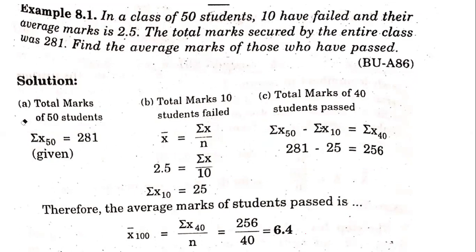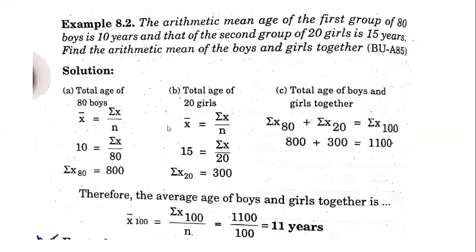Now let us go to the next problem. Here we have one more problem similar to the previous problem. The arithmetic mean age of the first group of 80 boys is 10 years, and that of the second group of 20 girls is 15 years. Find the arithmetic mean of boys and girls together. Now what we have to do is convert the average age of boys and girls into totals, and add them.